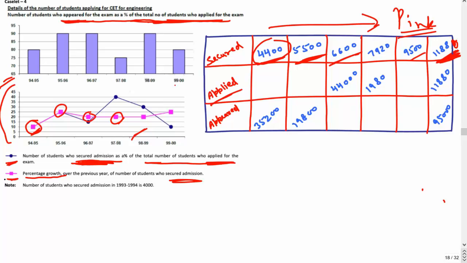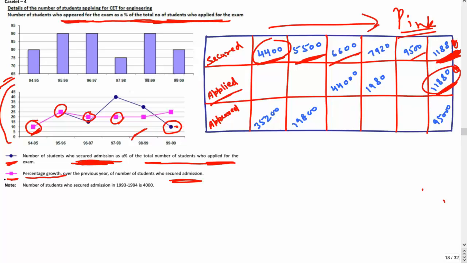Okay, and the blue line is showing you that this value is 10%. What is this 10%? Secured people are 10% of the total number of students who applied for the exam. So this number is nothing but 10% of this number. So you can find out this number, which should be 11,880. One more zero you can put it over here, not an issue.